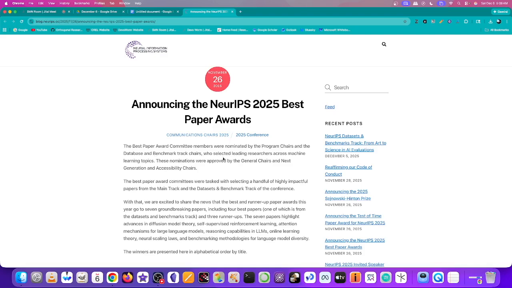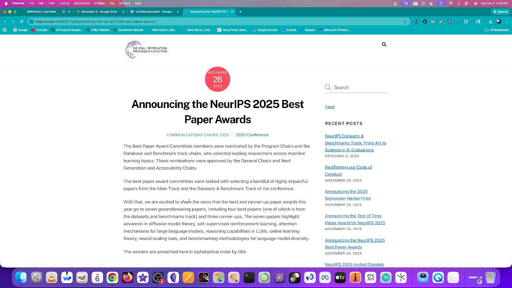benchmark track chairs, who selected leading researchers across machine learning topics. These nominations were approved by the general chairs and next generation and accessibility chairs. The Best Paper Award committees were tasked with selecting a handful of highly impactful papers from the main track and the datasets and benchmark track of the conference.